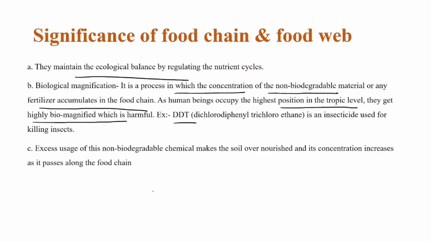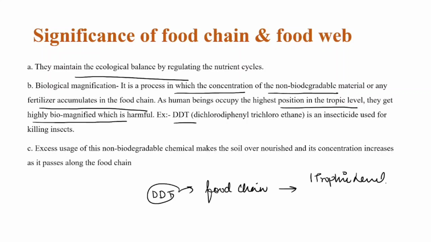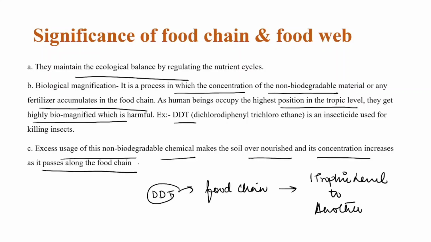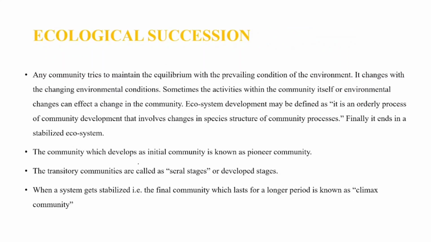DDT, if you spray DDT, this DDT will enter into the food chain and pass on from one trophic level to another. Clear? Excess use of this non-biodegradable chemical makes the soil over-nourished and its concentration increases and it passes along the food chain.